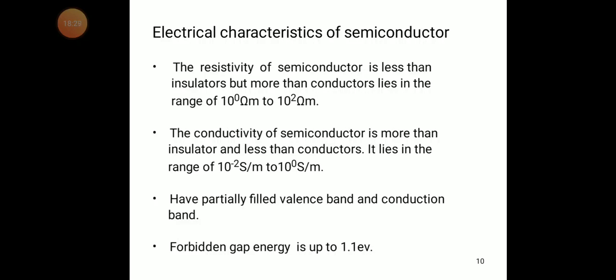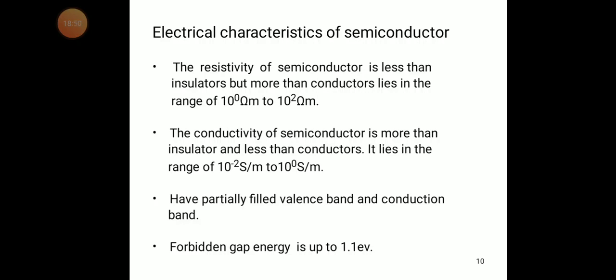The meaning is that if you want to send valency electrons to the conduction band, we need to apply 1.1 electron volts of energy to that material. This is the advantage of the semiconductor material.